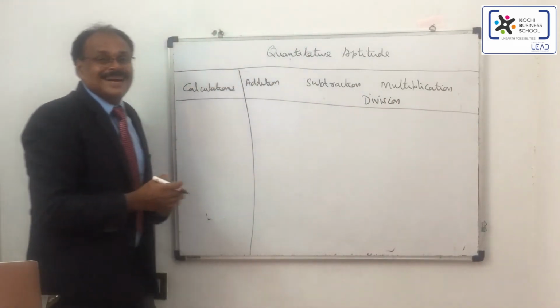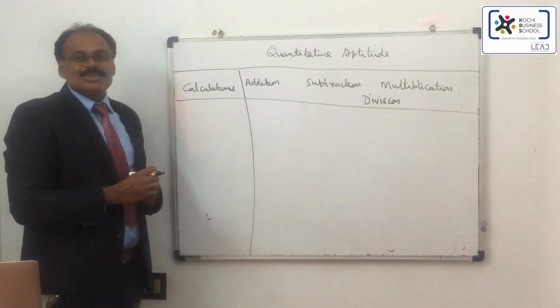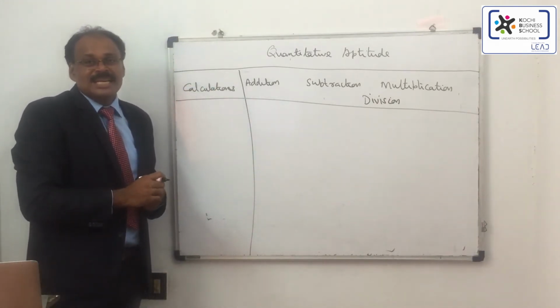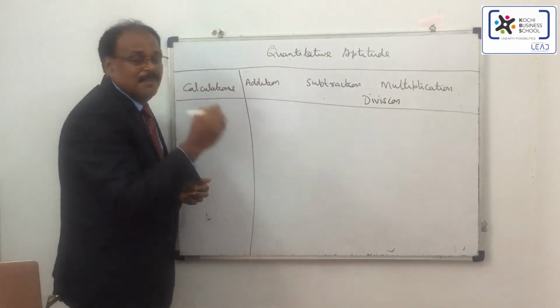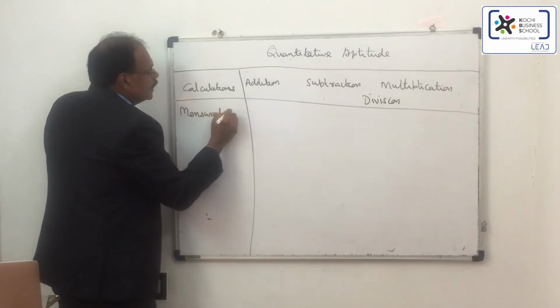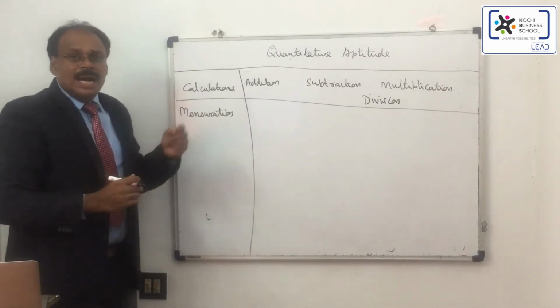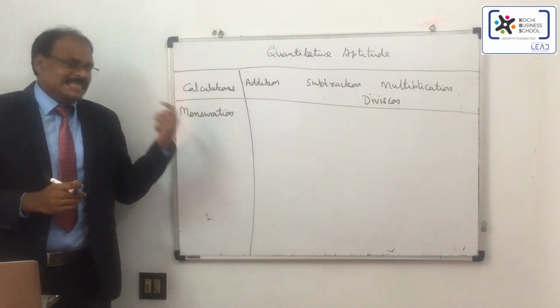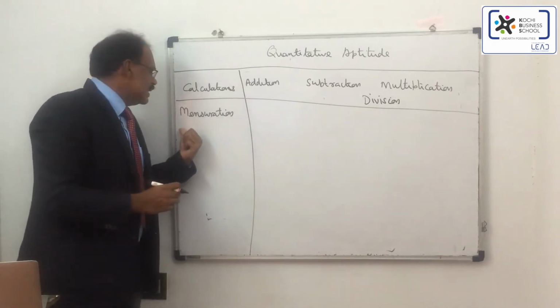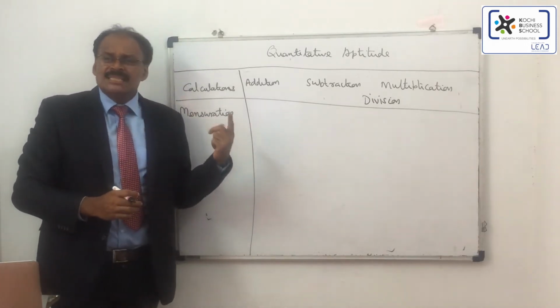Because most of us are now using mobile phones or digital gadgets to do all types of calculations that we have to make. Another section is called mensuration. This is related to the measurement of shapes and their areas. So this is something related to the measurement of areas and spaces.